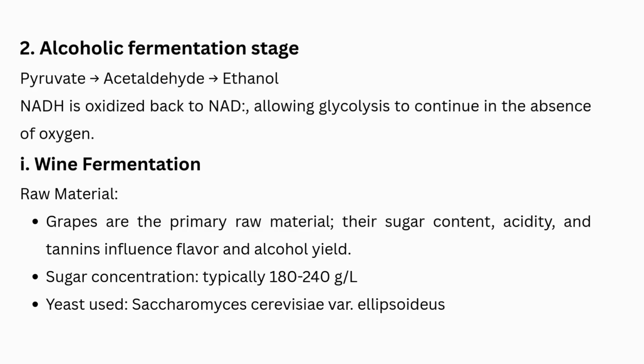Wine fermentation. Raw material: grapes are the primary raw material. Their sugar content, acidity, and tannins influence flavor and alcohol yield. Sugar concentration is typically 180 to 240 grams per liter. The yeast used is Saccharomyces cerevisiae.